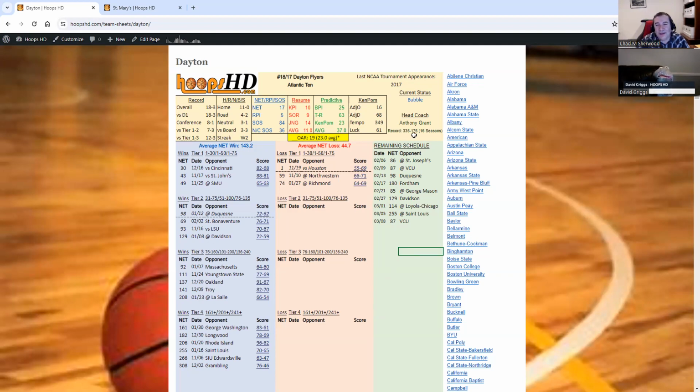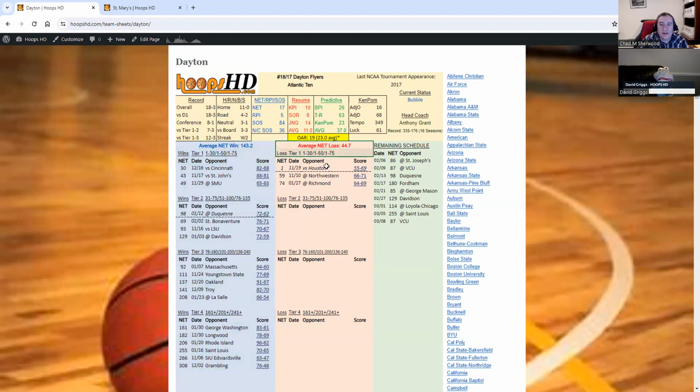And finally, the head coach, Anthony Grant, and his career. That's his career record, not his record at Dayton, that we show there. He's doing a good job at Dayton, a good team this year. Then we get to these three main columns here. The blue is your wins.